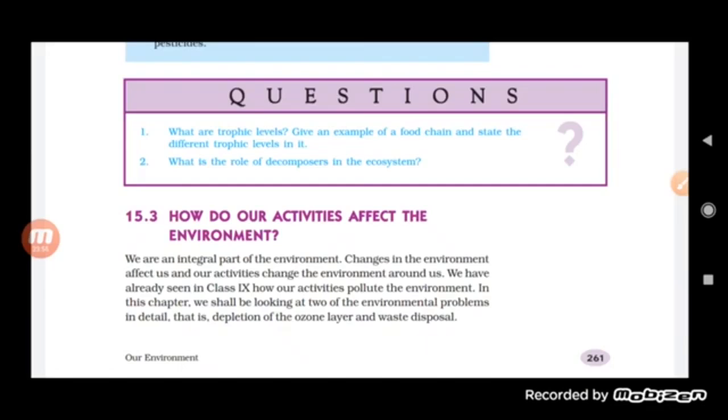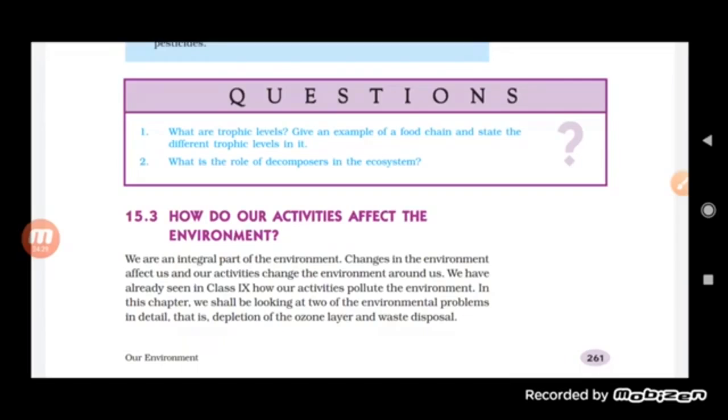Like we have seen right now, the grasses or the bushes will be eaten by the deer, and this deer will be eaten by the lion. So the producer is the first trophic level, which is the grasses or the bushes. The second trophic level is the primary consumer, which is a herbivore, the deer, and again it will be eaten by the lion. So the lion will be the tertiary consumer, or third trophic level.